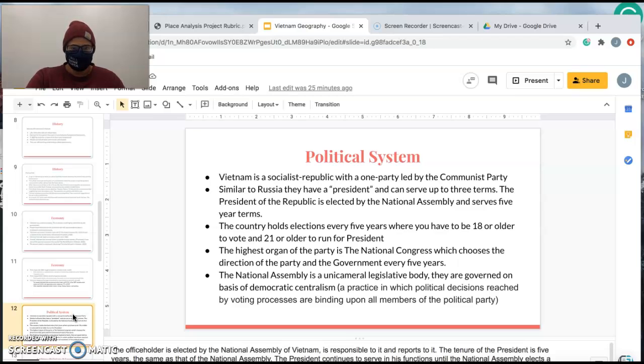They have several different moving parts of their government. One is the National Congress, which helps choose the direction of the party every 5 years. And then they also have the National Assembly, which helps them govern on a base of democratic centralism.